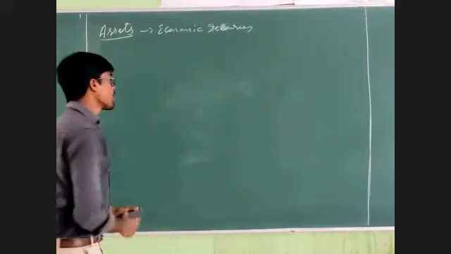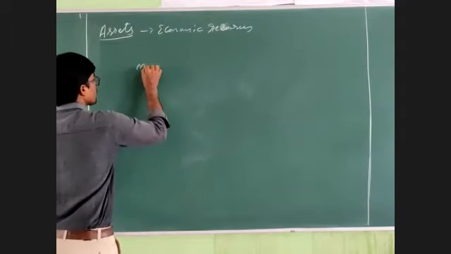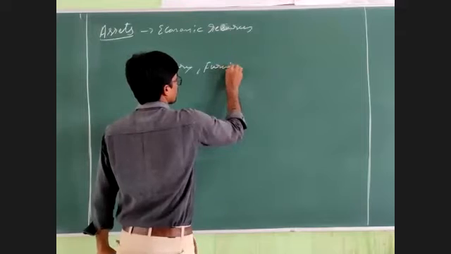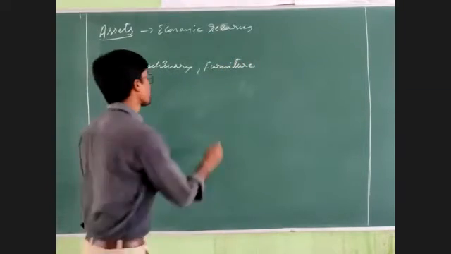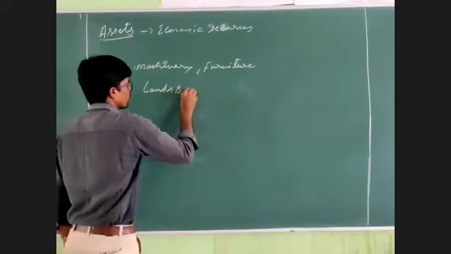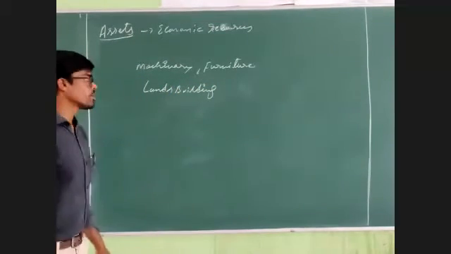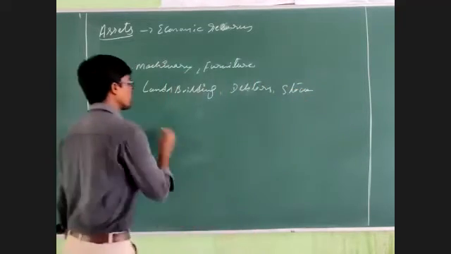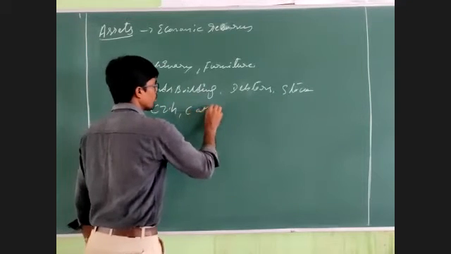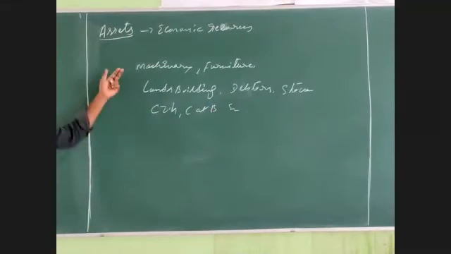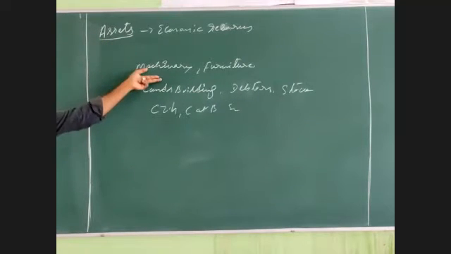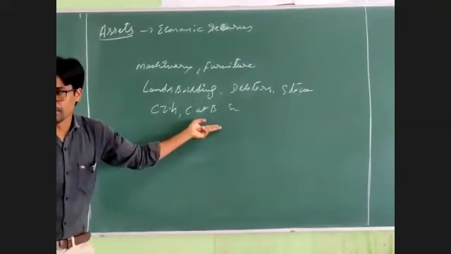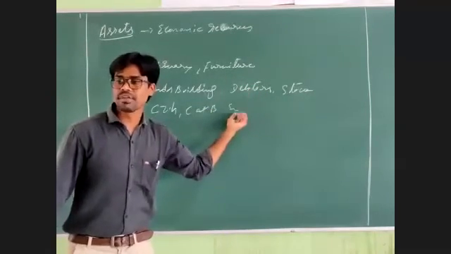Next, examples for assets are machinery, furniture, land and building, debtors, stock, cash in hand, cash at bank, bills receivable, etc. So these are all the examples for assets.